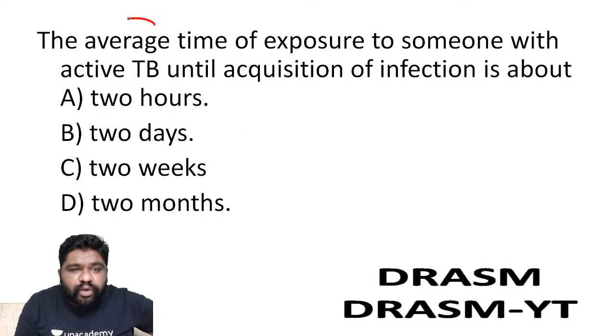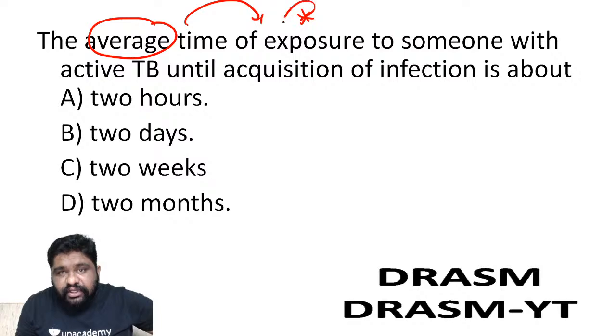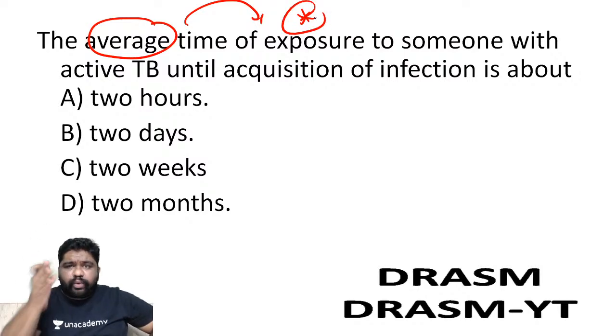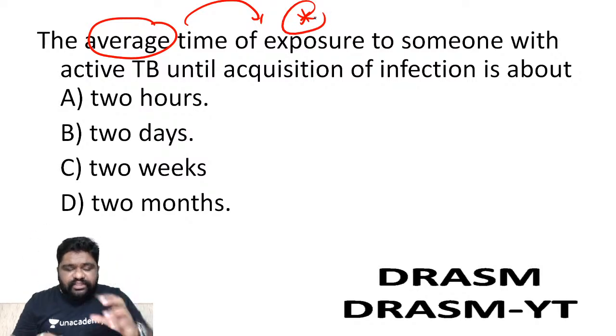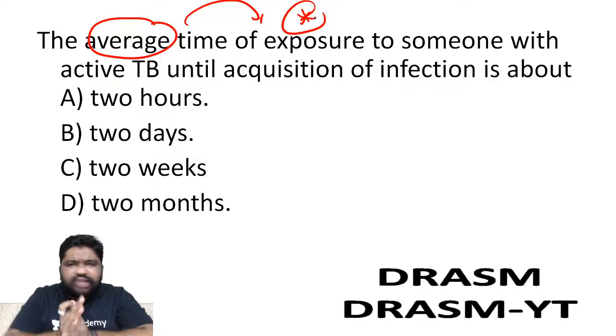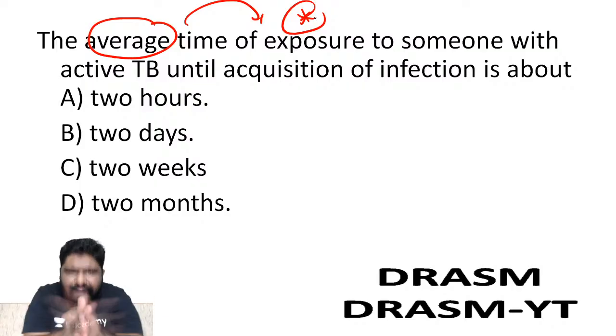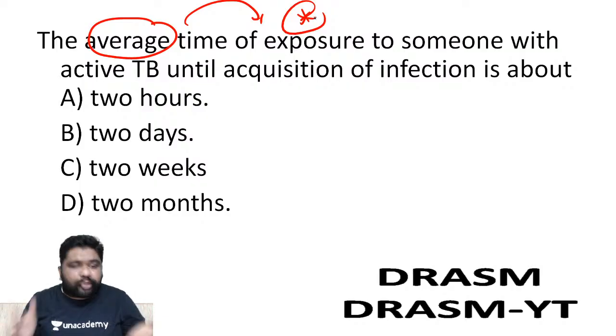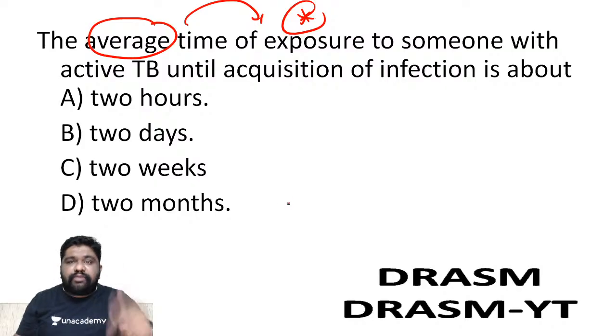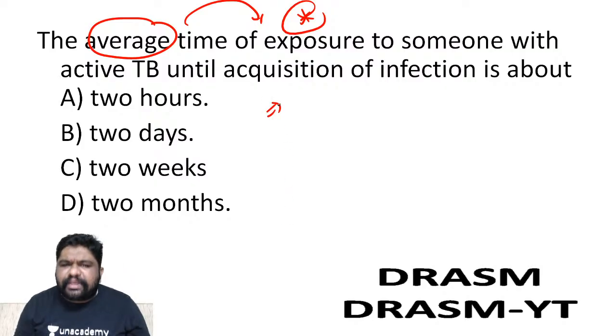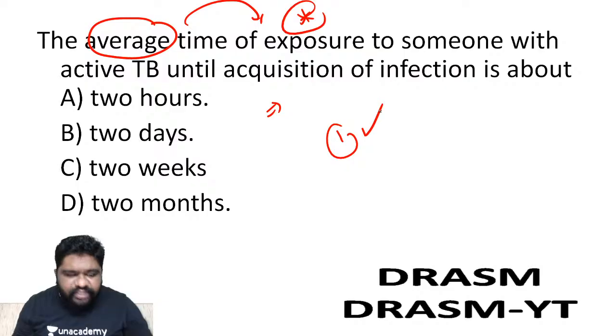So the most important keyword here is average time of exposure. Let me tell you, if they ask you straightforward tough questions, it is easy to crack. That is, if you have a small ball which is very tough and people ask you to crush it, you can hold it, you can make extra efforts to crush it. But think about a very soft kind of plastic ball which is completely oily. When the ball comes into your hands and you want to crush it, the ball keeps on slipping out of your hands. You fail in the ultimate process of crushing it. The same logic can be applicable for these kind of questions. These kind of questions may look very easy and silly, but when you make a mistake, it will take away one question equivalent of marks. That is why I want you to focus on these kind of questions also.